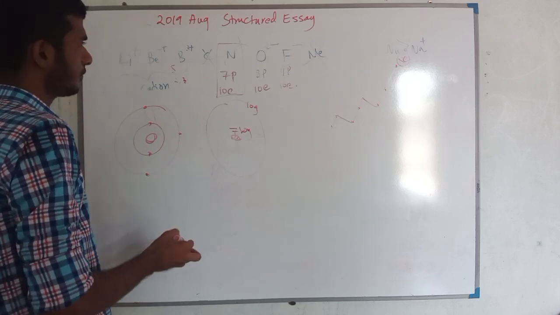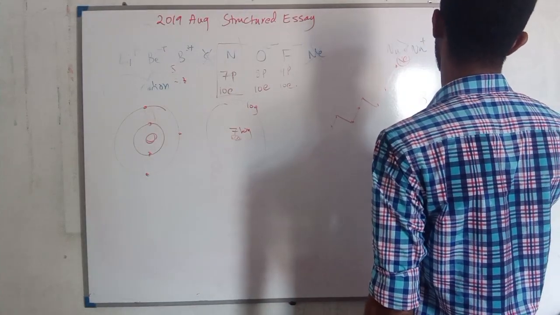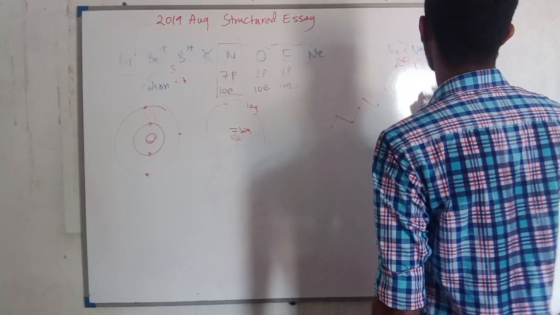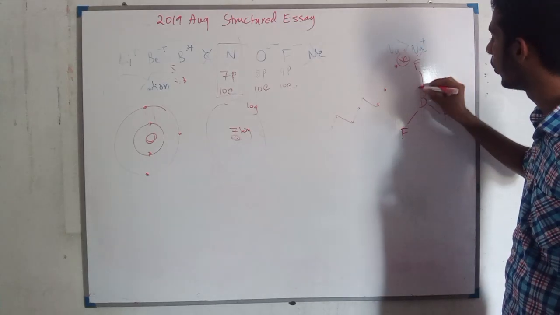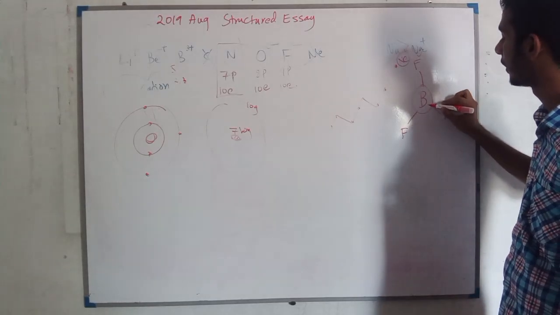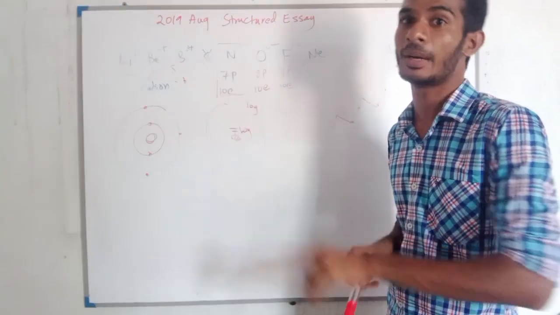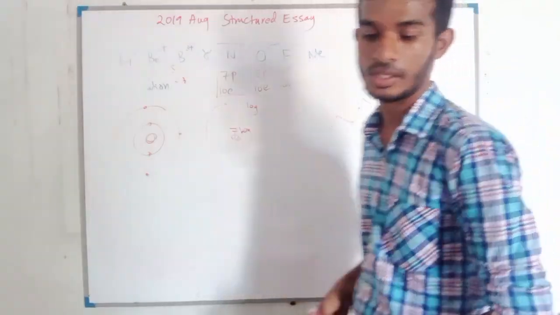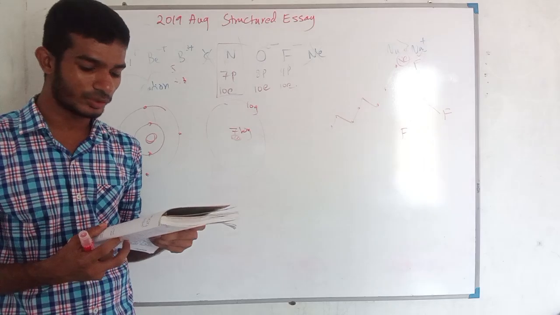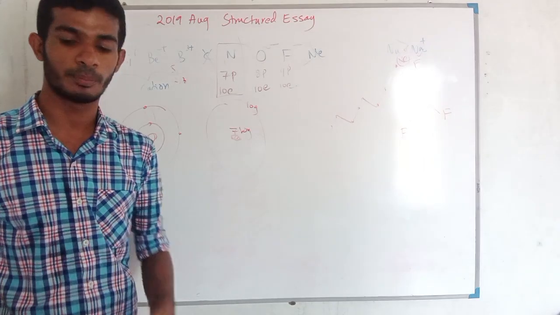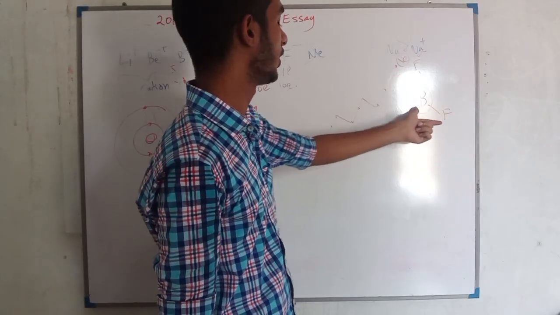Now you might have studied about BF3, right? Here fluorine has satisfied the octet rule, but boron has not, because it has only 6 electrons in the outermost shell. It is electron deficient, but it is stable. They are asking to identify the element that forms mostly electron deficient trigonal planar covalent compounds. This is a covalent compound, so boron has shared its electrons with fluorine.